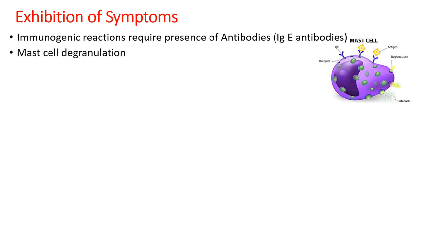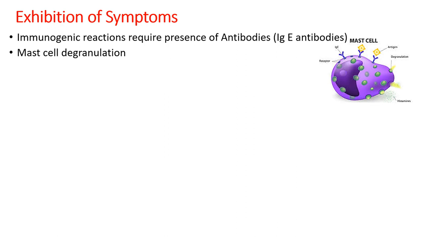What happens is the IgE bind to the receptors present on the mast cells. The mast cells are the cells of our connective tissue, which keep on moving. That is, these are mobile cells, and they contain granules filled with histamine, bradykinin, leukotriene.